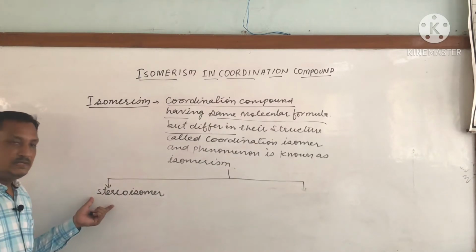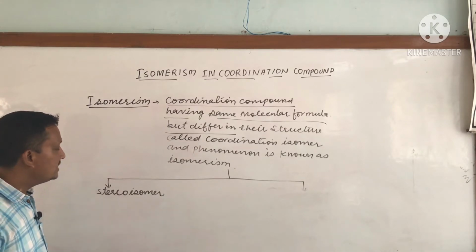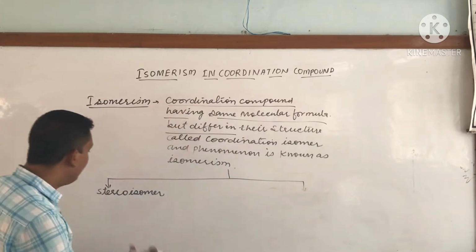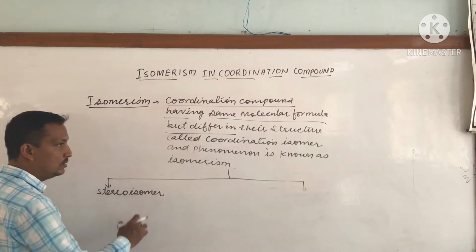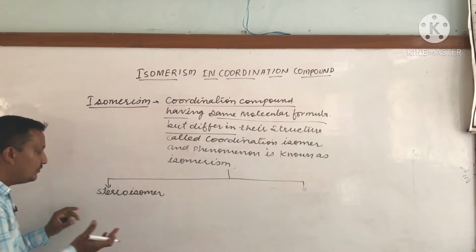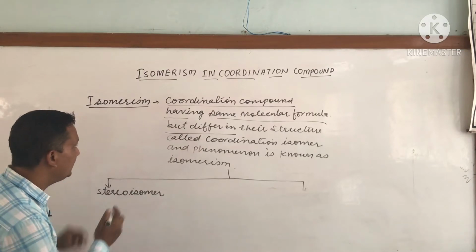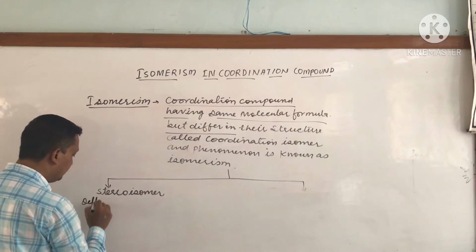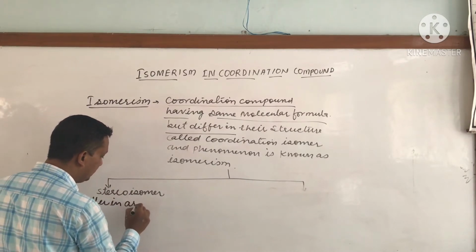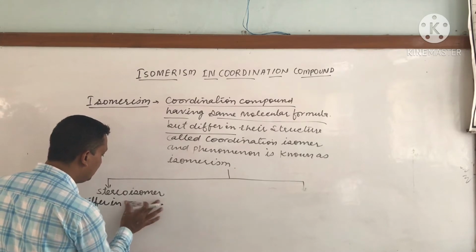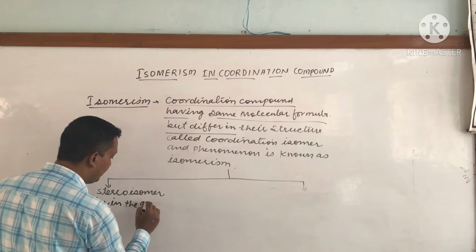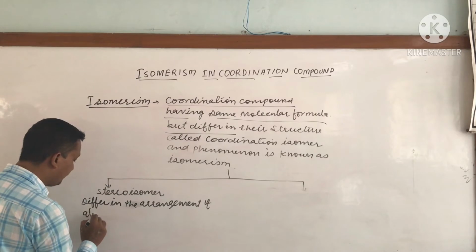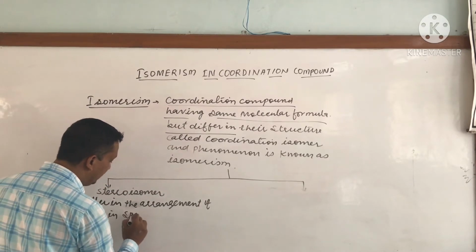Okay, the next isomerism we are taking is stereoisomerism. So what is the definition first? We can say coordination compounds having the same molecular formula but differing in what? Stereo means space, that means a different arrangement of atoms in space. So we can say coordination isomers having the same molecular formula but differing in the arrangement of atoms in space.